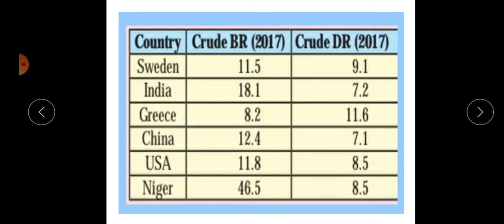Greece has an 8.2 birth rate but the death rate is higher than the birth rate. That's why we can observe a population declining condition in Greece, because Greece is highly developed. The literacy rate of Greece is very high. Both conditions result in a low rate of population growth.